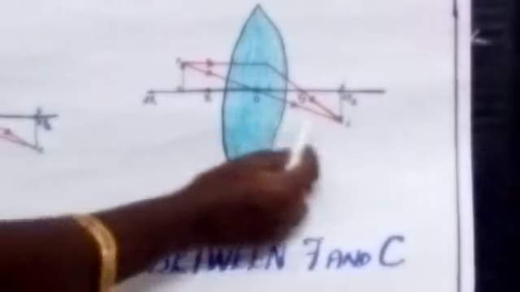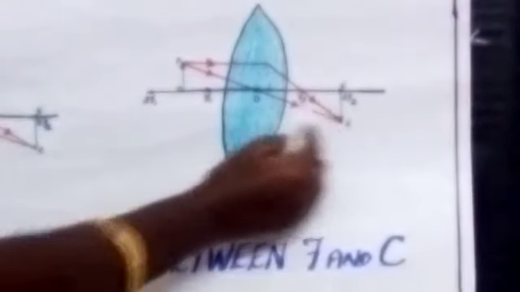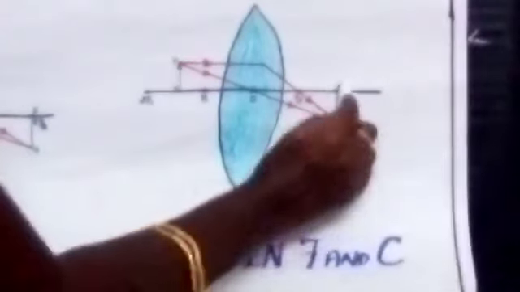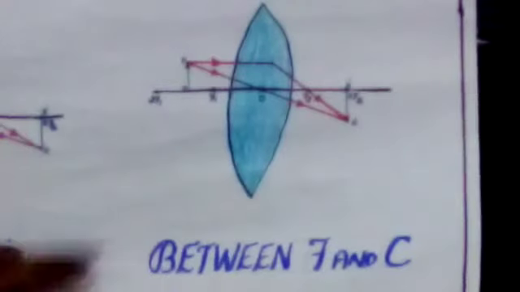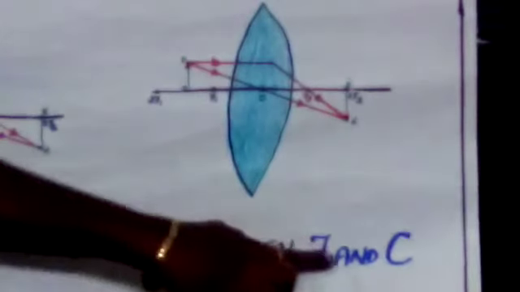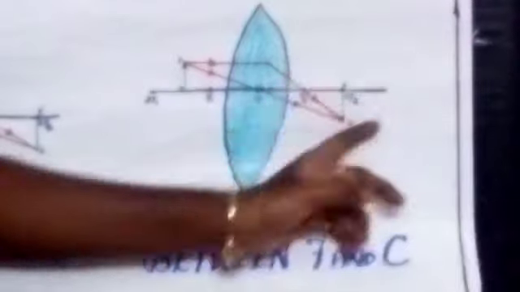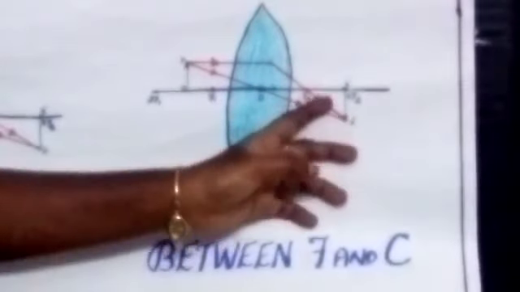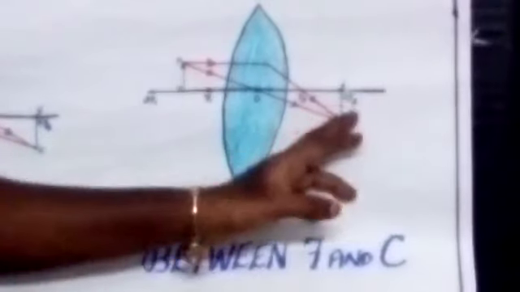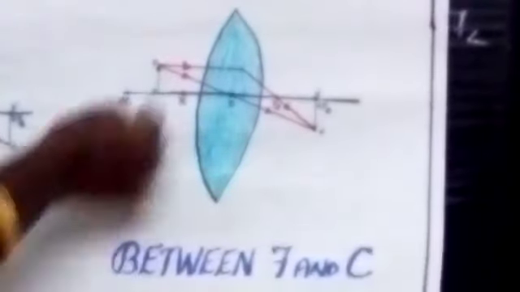So where can we get the image? The image is formed beyond 2F2. When the object is placed between F and C, we can get the image beyond 2F2. And when we compare that image with the object, the size of the image is larger.